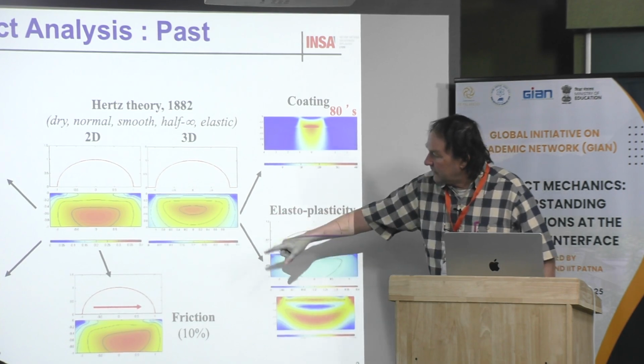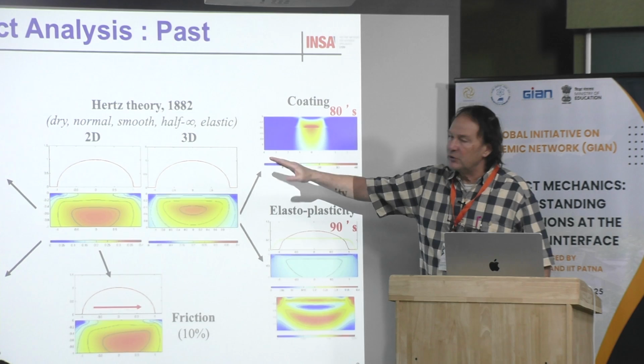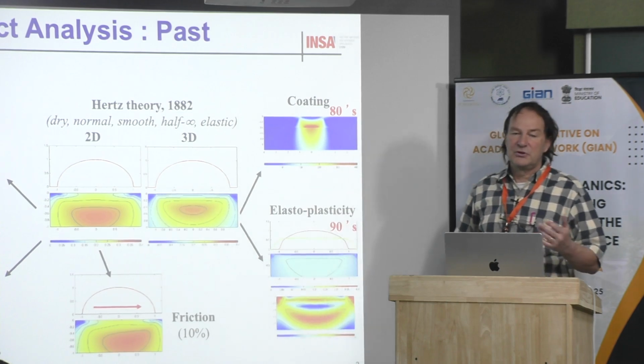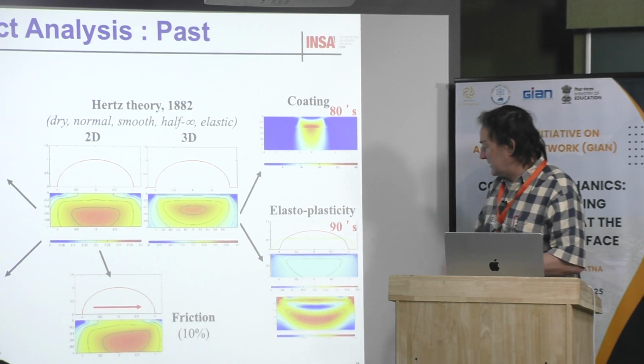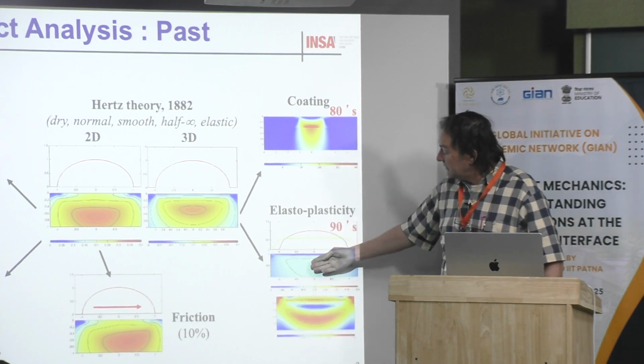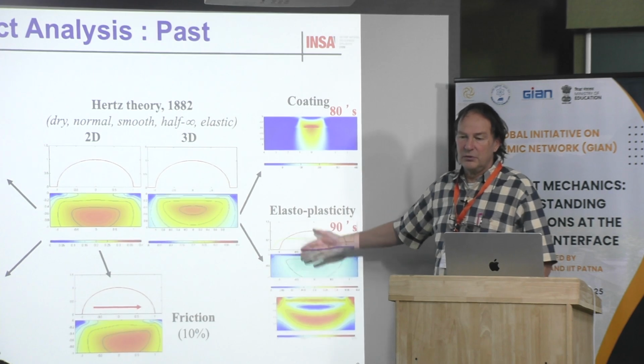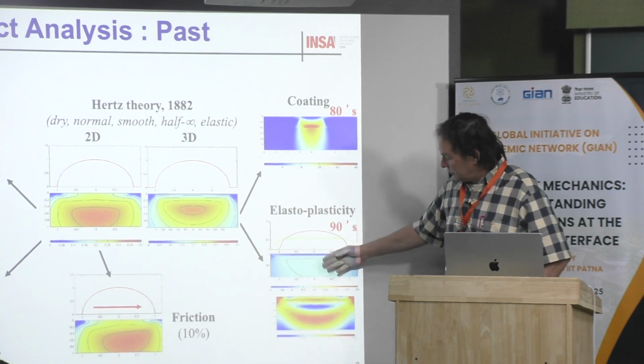Each time, the red corresponds somewhat to the maximum stress and also to the yield limit. When you have plasticity, you decrease the stress level very quickly.